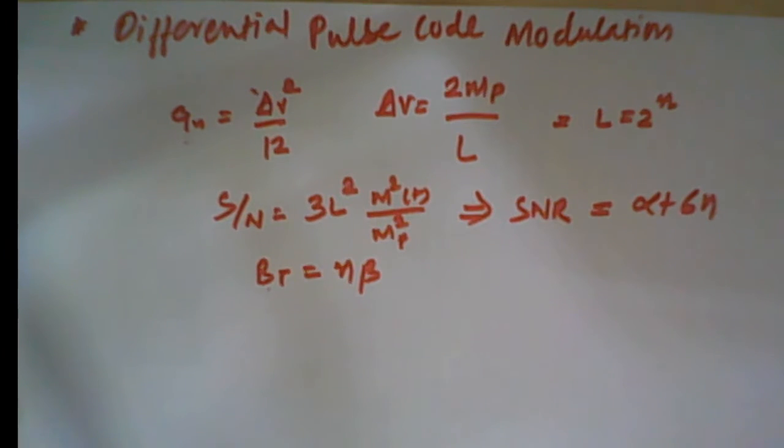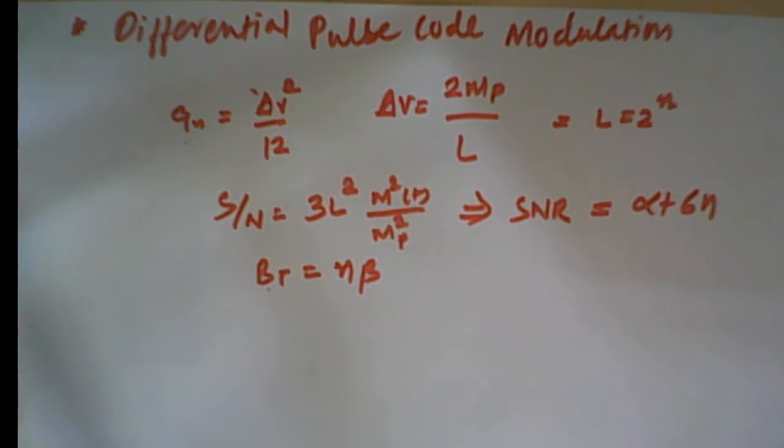Proper exploitation of this redundancy leads to encoding a signal with a lesser number of bits. So we will remove this redundant information, and by doing this we are transmitting fewer bits. Consider a simple scheme where, instead of transmitting the sample value, we transmit the difference between successive samples.